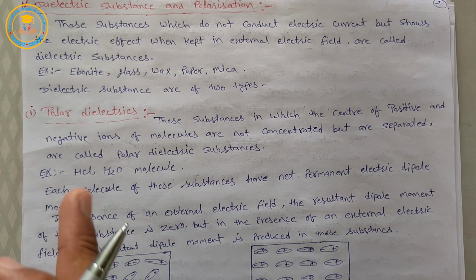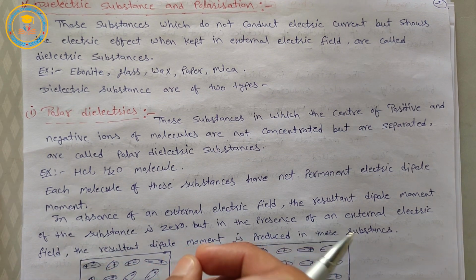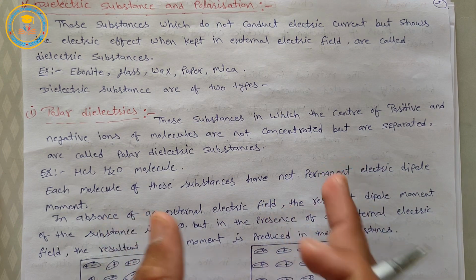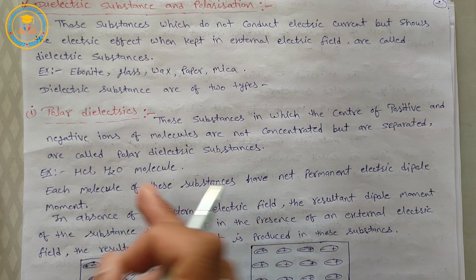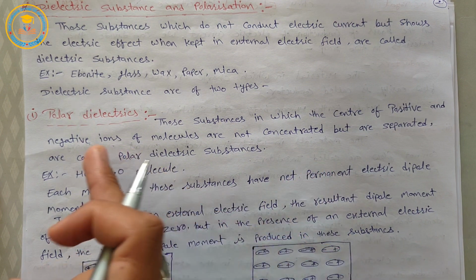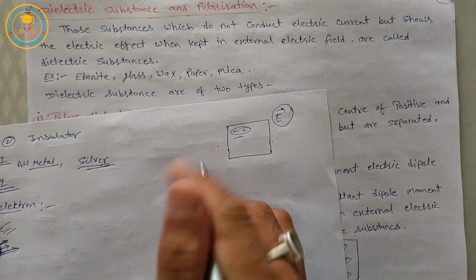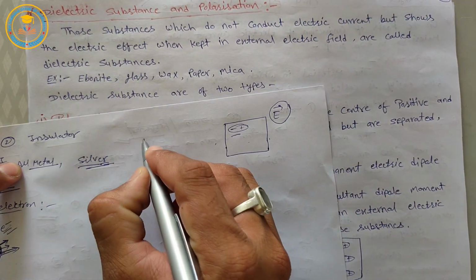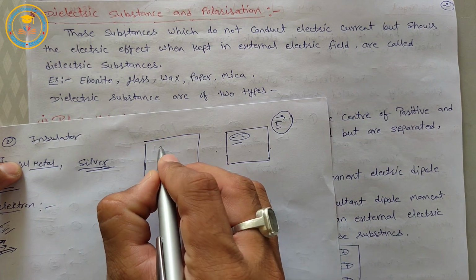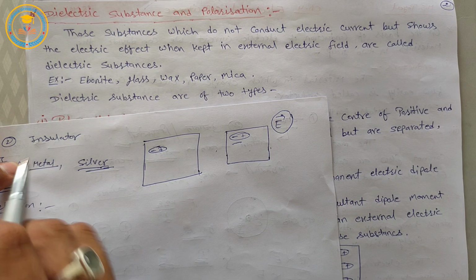It means in these dielectrics the centers of positive charges and negative charges are separated from each other. For example, HCl and H2O molecules are polar dielectrics. Okay, in polar dielectrics each molecule has a net electric dipole moment.